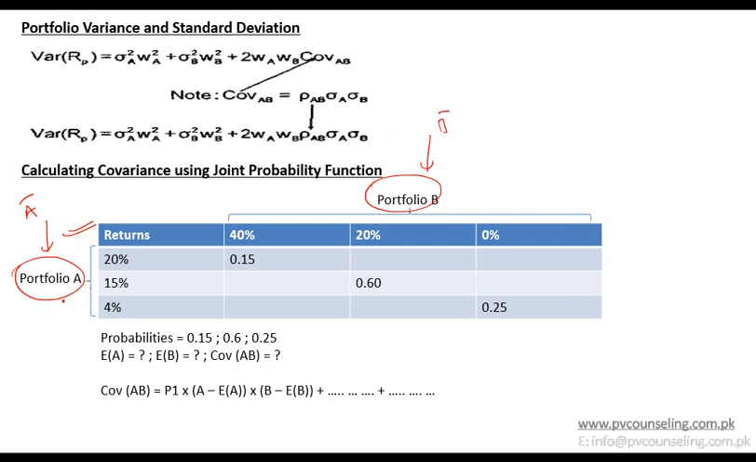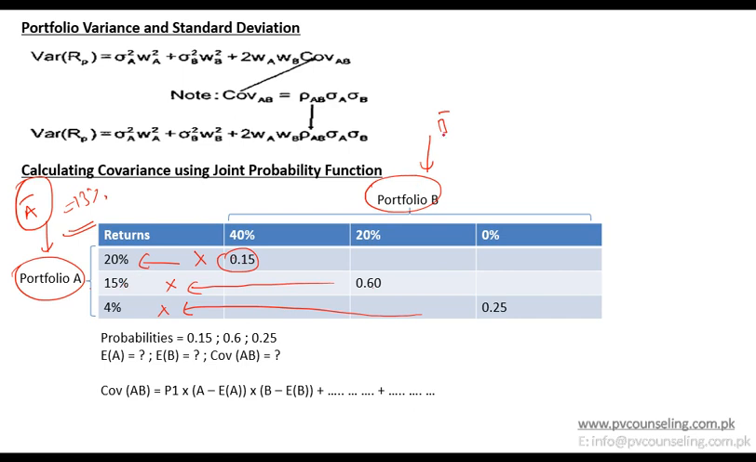So the mean of A in this case would be 0.15 multiplied by 20, because there is a 15% chance of 20% return. Then 0.6 multiplied by 15, and then 0.25 multiplied by 4. You add these up and you get the mean of A, the probability weighted average or expected value of A. That is 0.15 into 20 plus 0.6 into 15 plus 0.25 into 4. This comes out to be 13%. So the expected value of A is 13%.